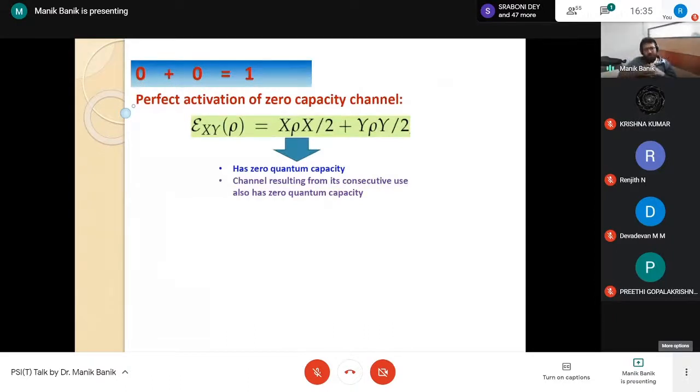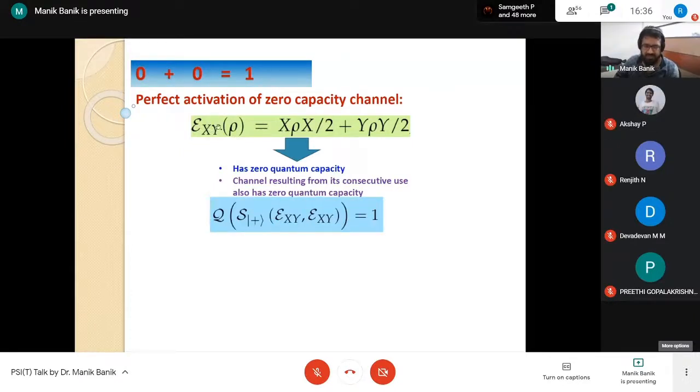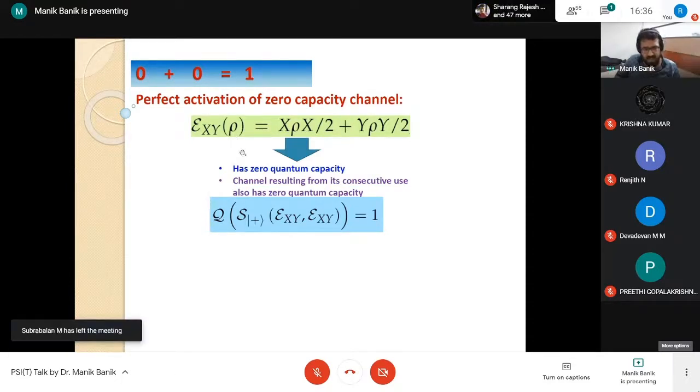Now, we have taken one example of a Pauli channel, and this particular channel has zero quantum capacity. It can be shown that this channel has zero quantum capacity. If I use two such zero capacity channels consecutively, their quantum capacity will remain zero. But when we put these two channels into a quantum switch, we find that the quantum capacity becomes perfect.